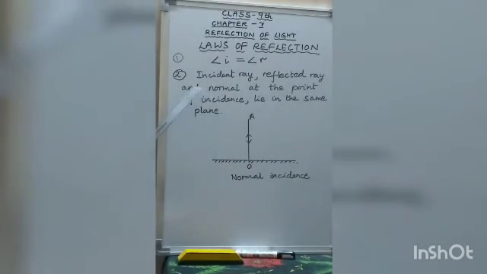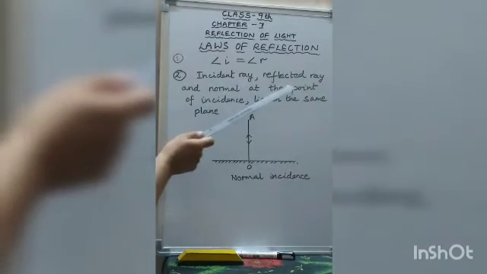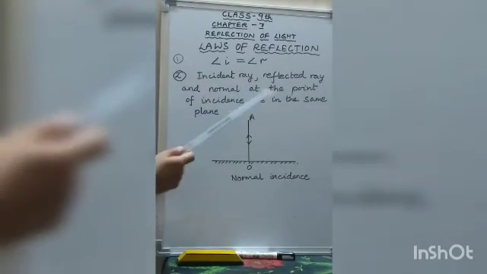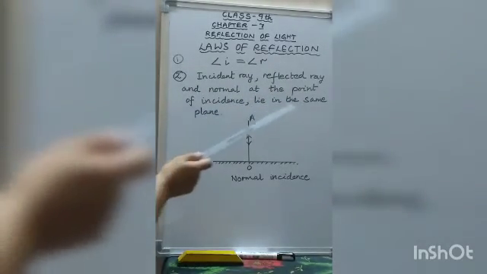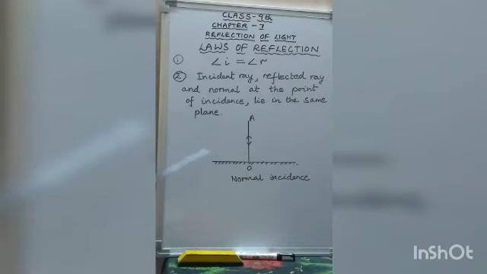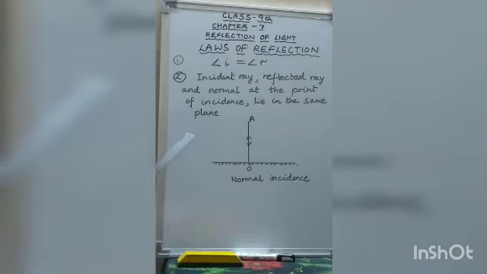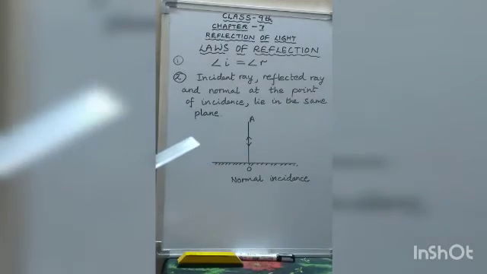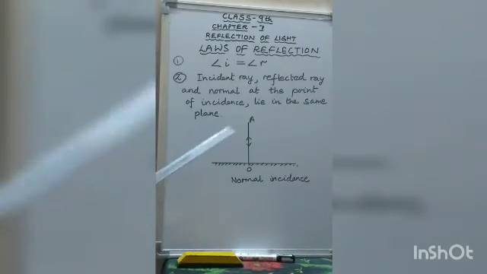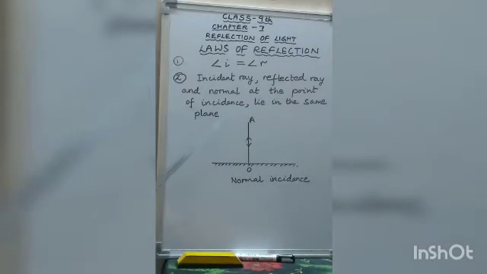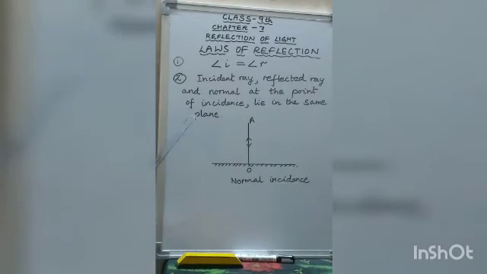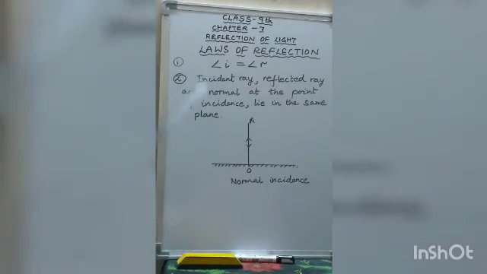And the second law is that the incident ray, reflected ray and the normal at the point of incidence lie in the same plane. Like in the previous diagram, I showed you all the three rays are lying on the plane of this board, all on the same plane and at the same point of incidence. So these are the two laws of reflection, which are followed in regular as well as irregular reflection.